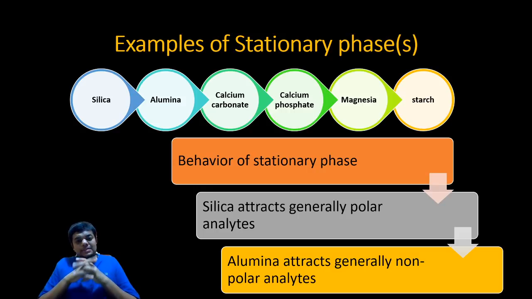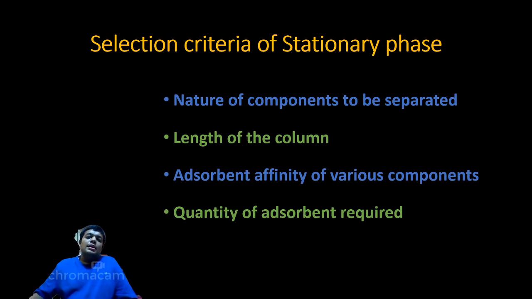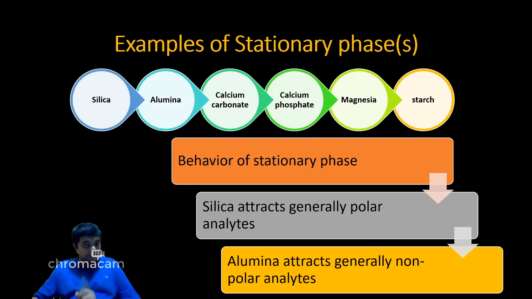Examples of stationary phase: silica, alumina, calcium carbonate, calcium phosphate, magnesia, starch. These are a few very important examples of stationary phase. Now, among these stationary phases, as I told you in the earlier slide, the nature of the component to be separated is very important, and it can be correlated with the nature of the stationary phase.